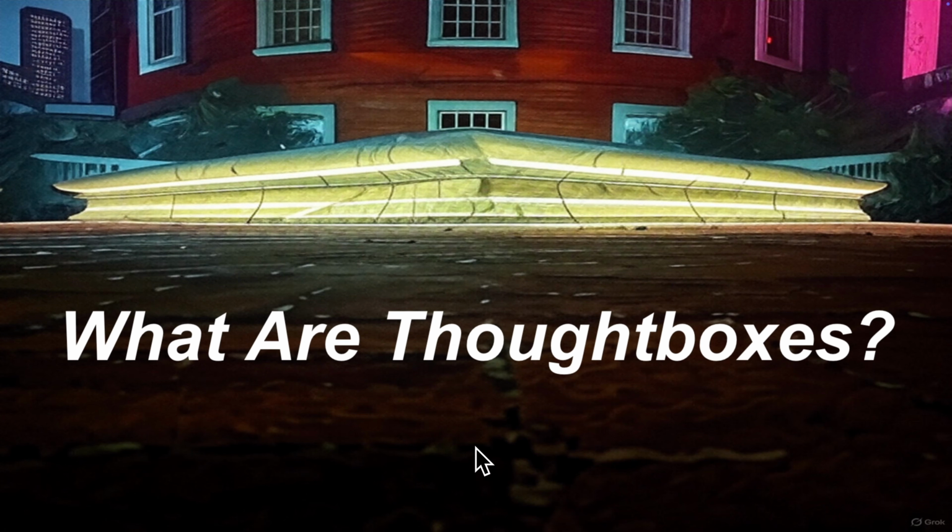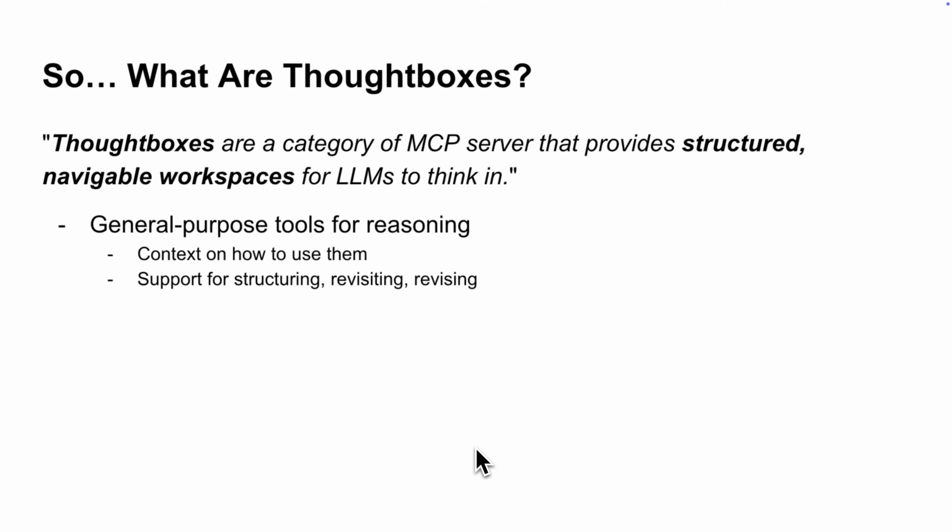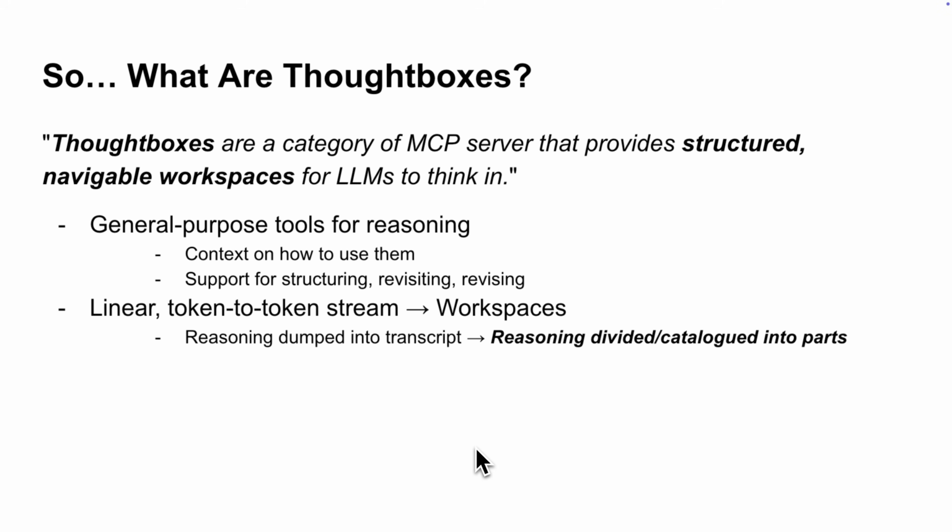So, what are Thoughtboxes? In short, Thoughtboxes are a category of MCP server that provides structured, navigable workspaces for LLMs to think in. They give the AI some general-purpose tools for thought and some context on how to use them. So instead of dumping all of our agents' reasoning into a linear token-to-token stream, we give LLMs a way to structure, revisit, and potentially revise their thinking.